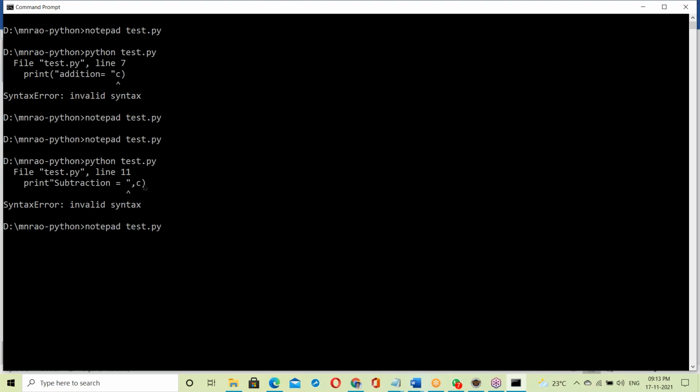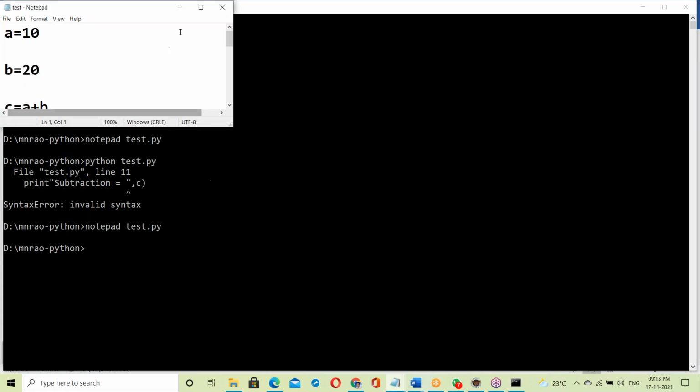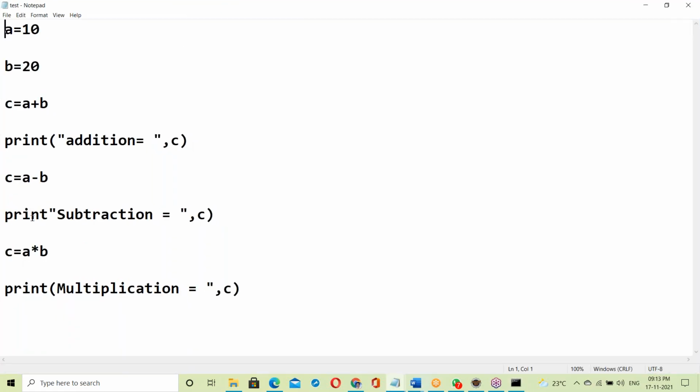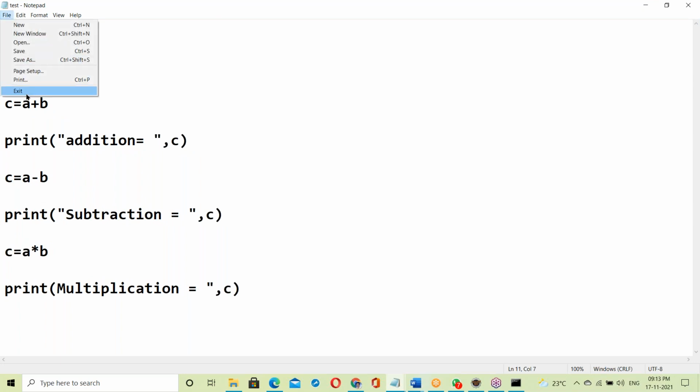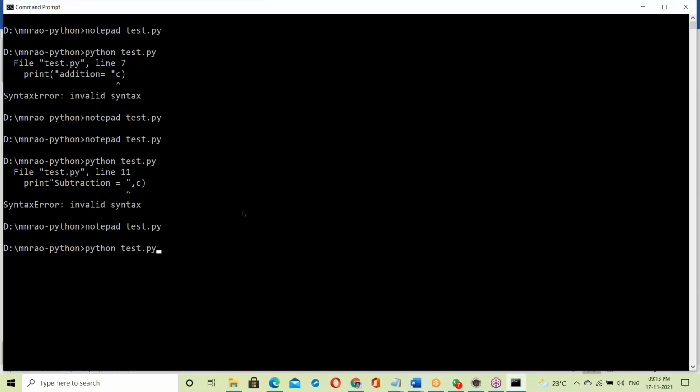Now the 11th line error. See, I'm using the up arrow key, without typing commands. The up arrow key maintains history, so typing the command again every time is not necessary. Now let us correct this mistake, this bracket on the 11th line. Save. Yes. Now run again here.